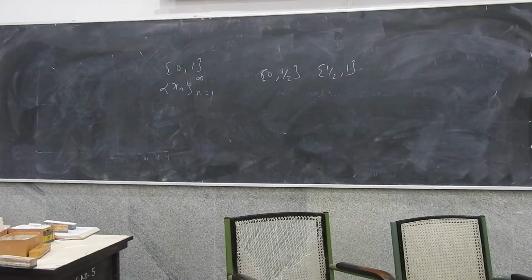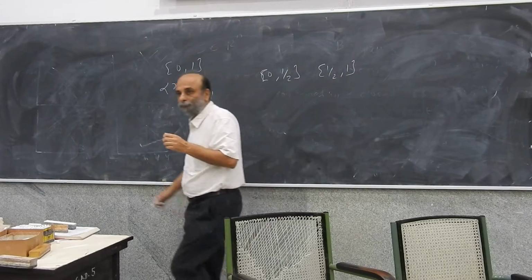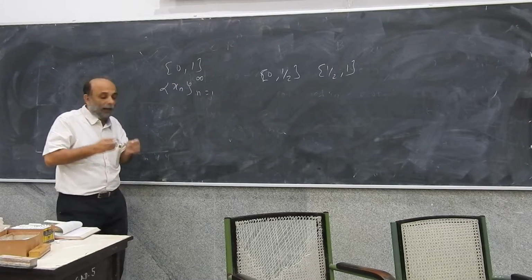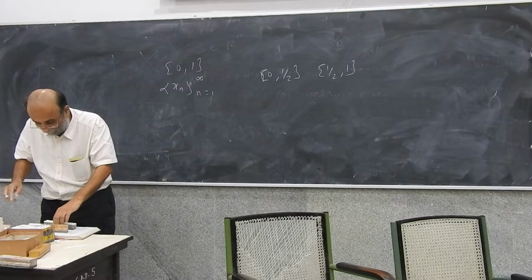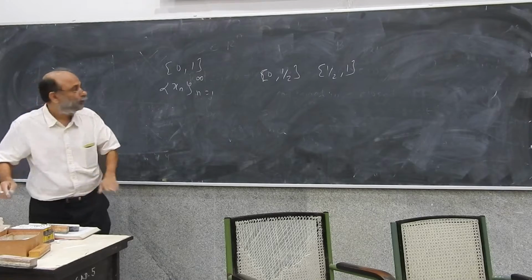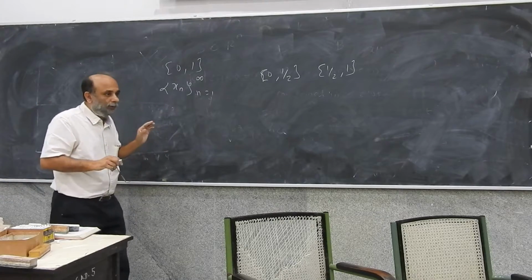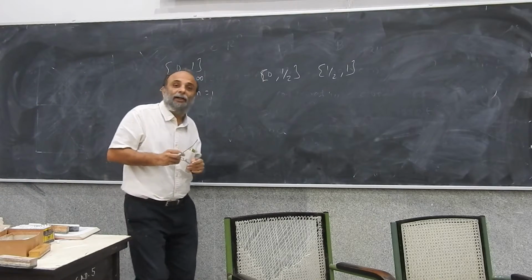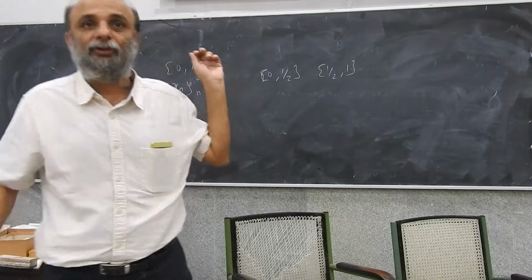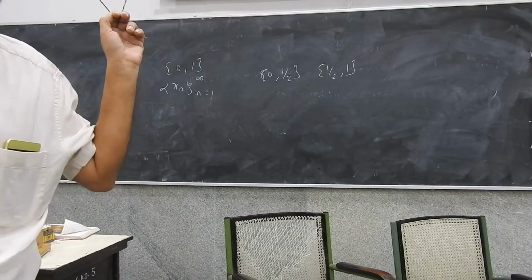Now this infinite sequence must belong to either one of the intervals or the other interval.